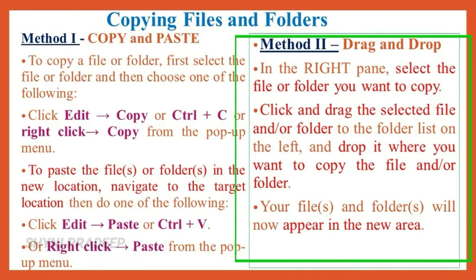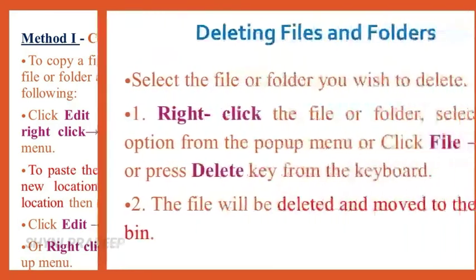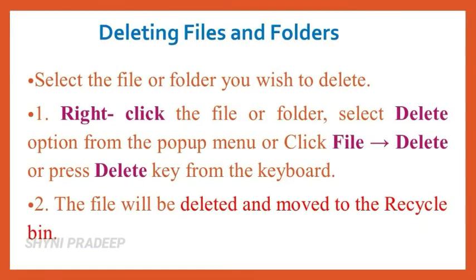In the disk drive window we have two panes, that is the left pane and the right pane. In the right pane, select the file that you want to copy. Click and drag the selected file or folder to the folder list on the left and drop it where you want to copy the file or folder. Your folder or file now appears in the new area. Next topic is deleting files and folders.